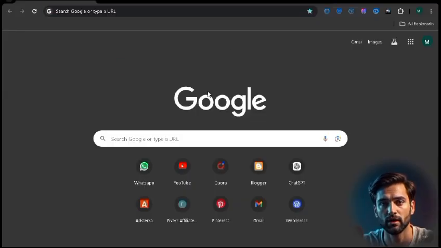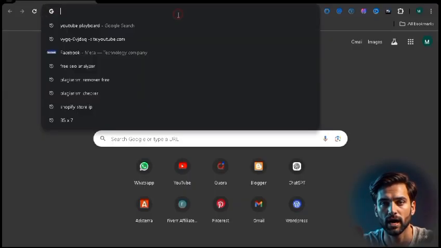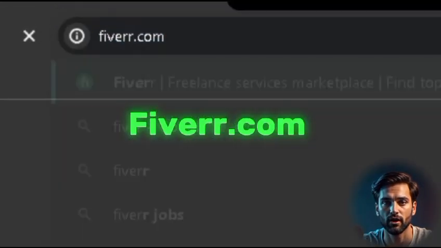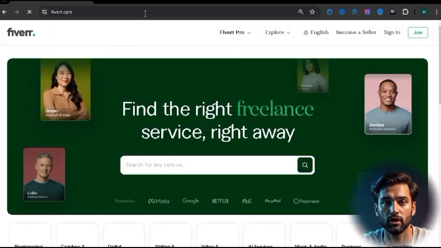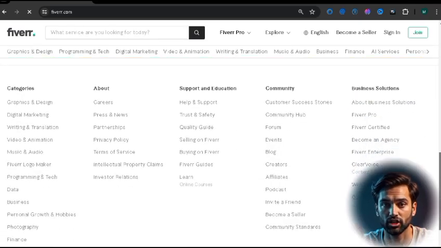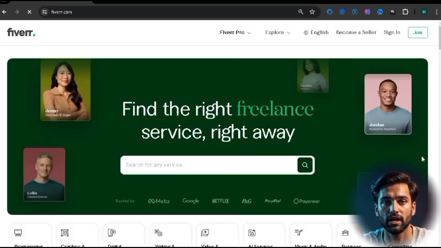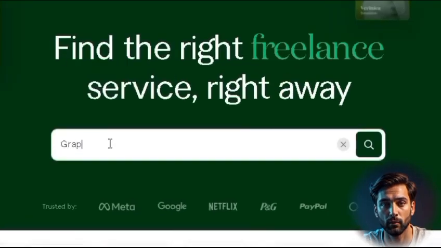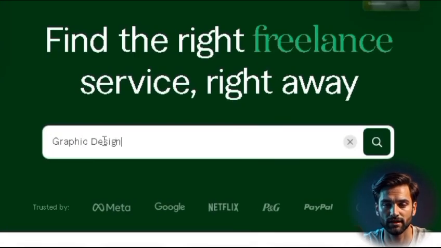To get started, open your Chrome browser, any browser you have, then search for a website called Fiverr.com. It is the most popular website where freelancers from almost every country and niche sell their services. But we are not here to sell our services. Here, search for any service you know best about and want to promote. I will simply search for a graphic designer.